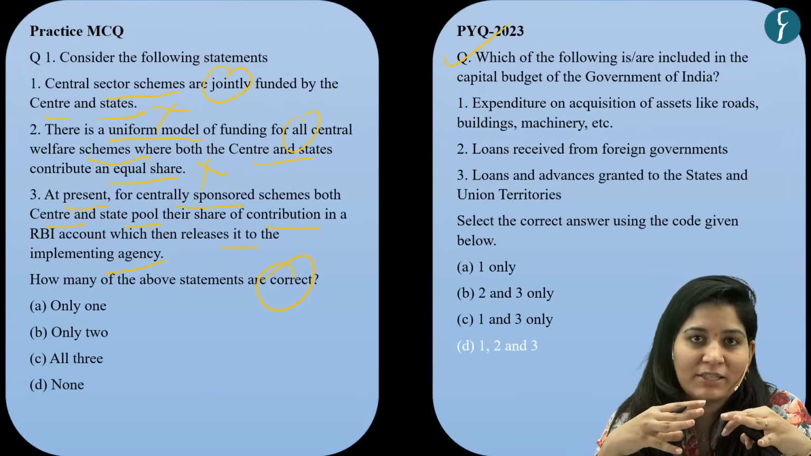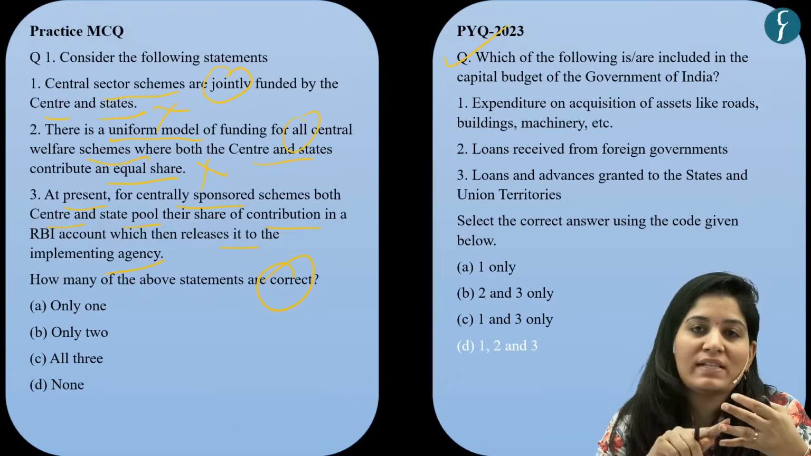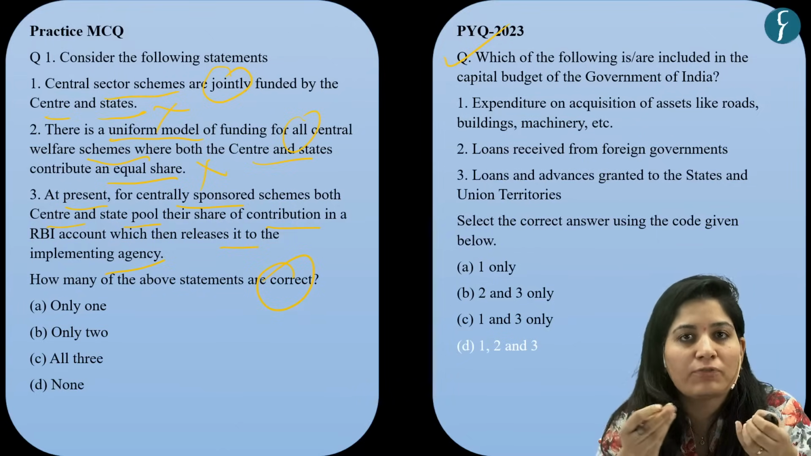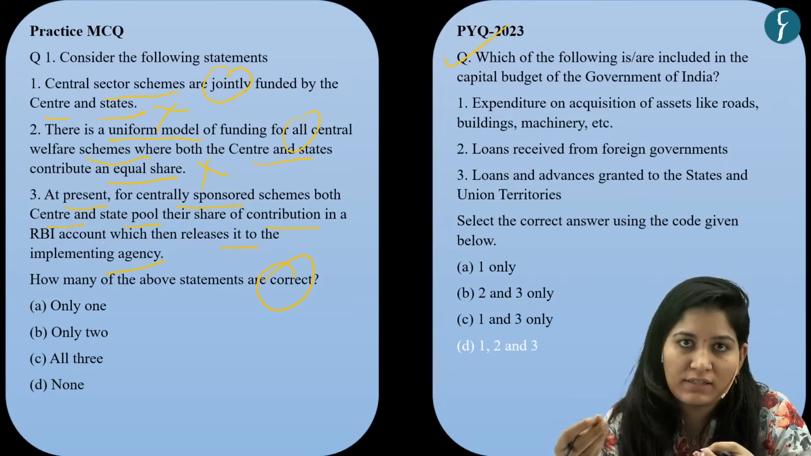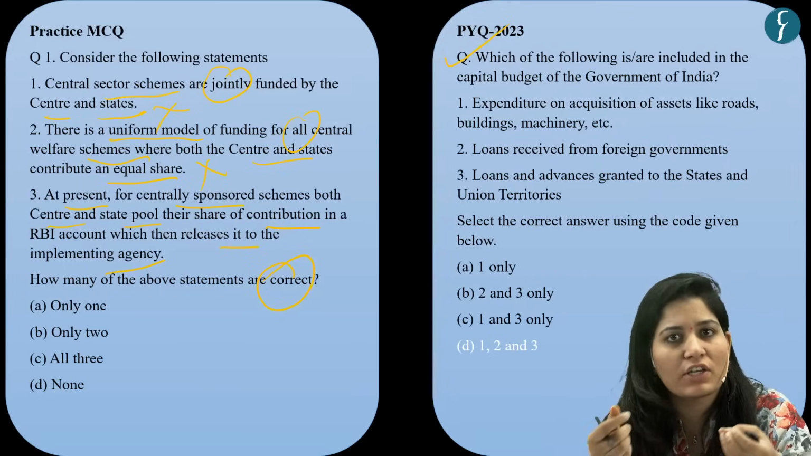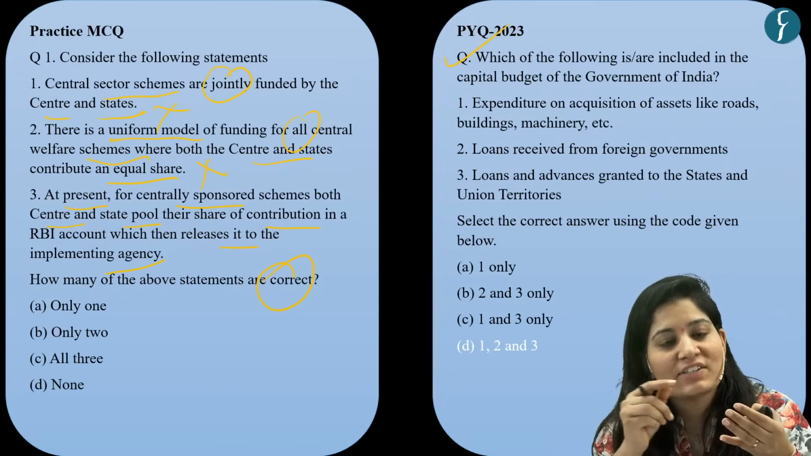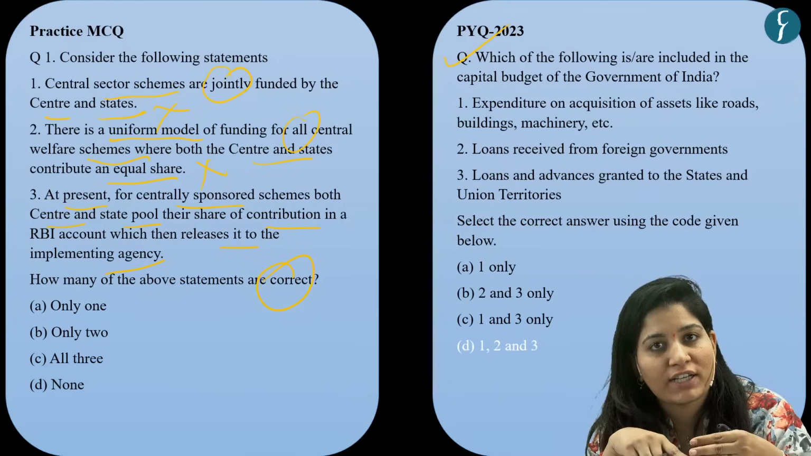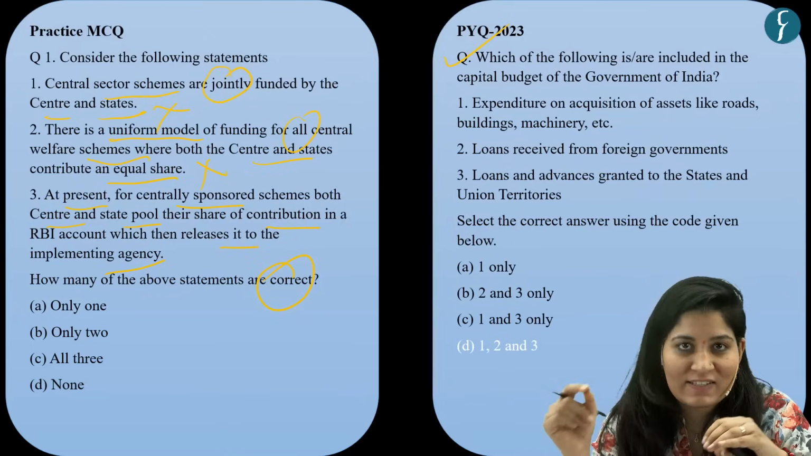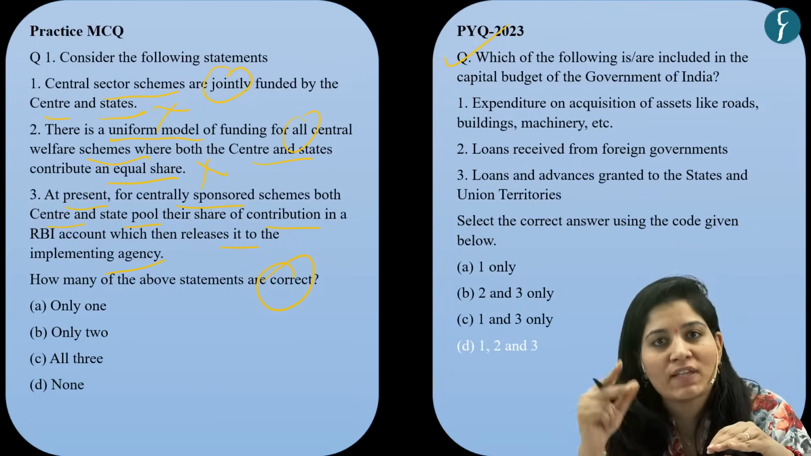What is the current setup? The center will share their pool of quota of fund to state agencies or state treasuries, and state treasuries, after adding their quota, will send it to the implementing agency. So now two issues are there.